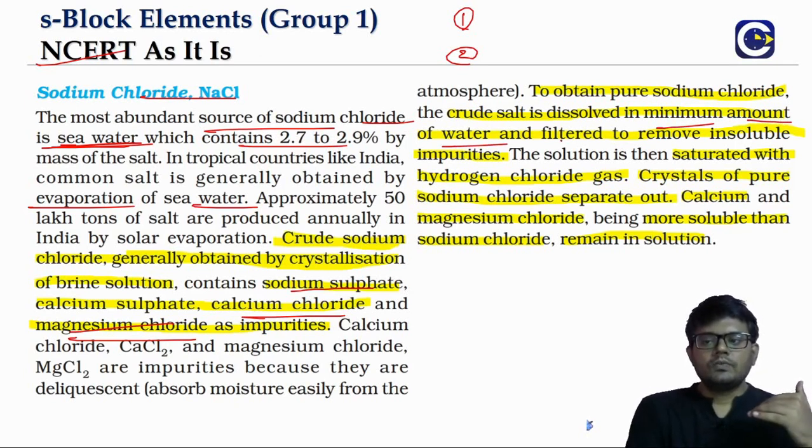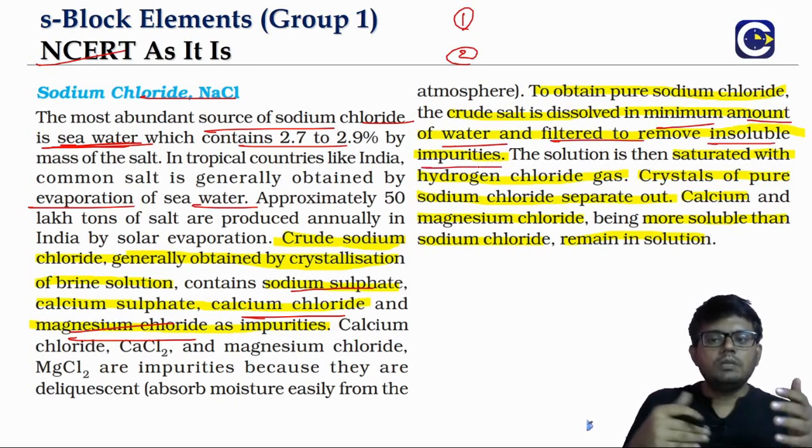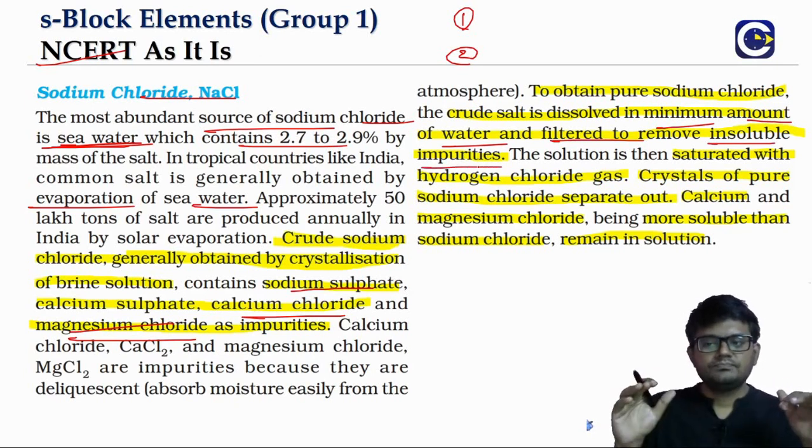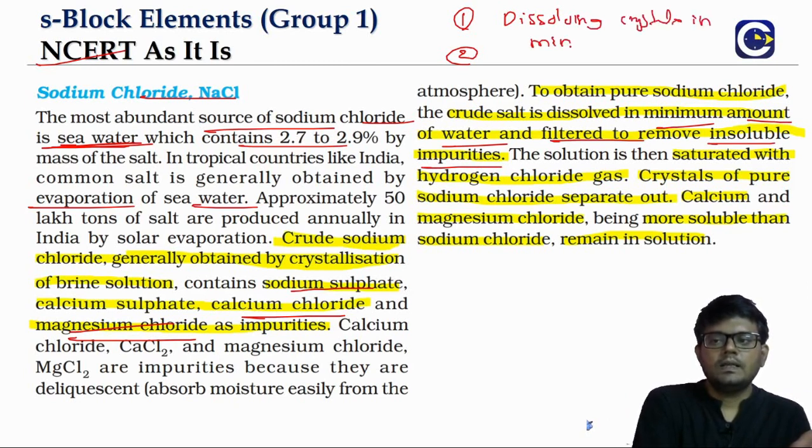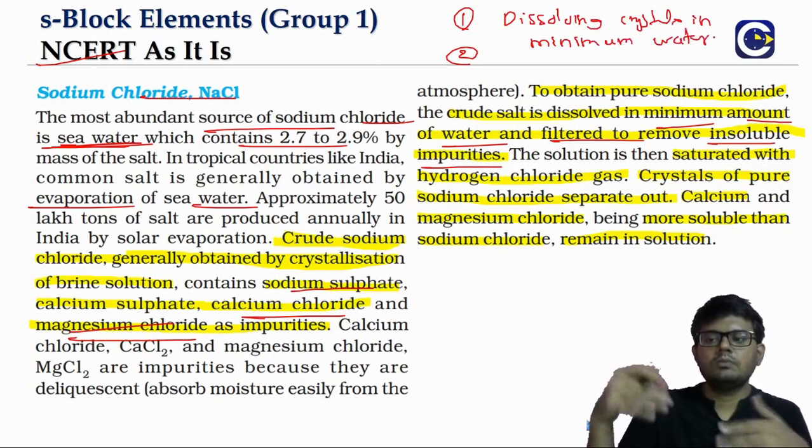When you dissolve it in a minimum amount of water, whatever insoluble impurities are there will be left behind. So the first step is dissolving the crystals in minimum water and filtering it out. Whatever the insoluble ones, they will get filtered out.